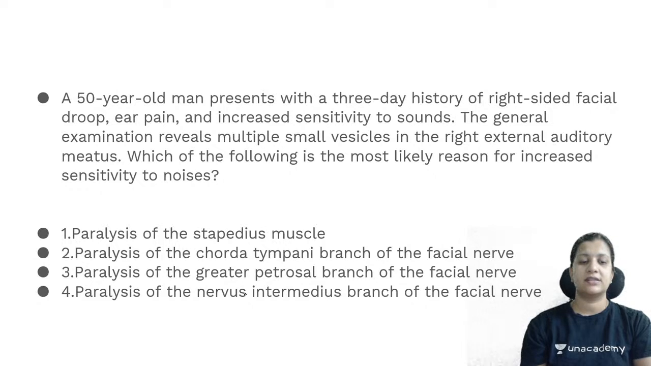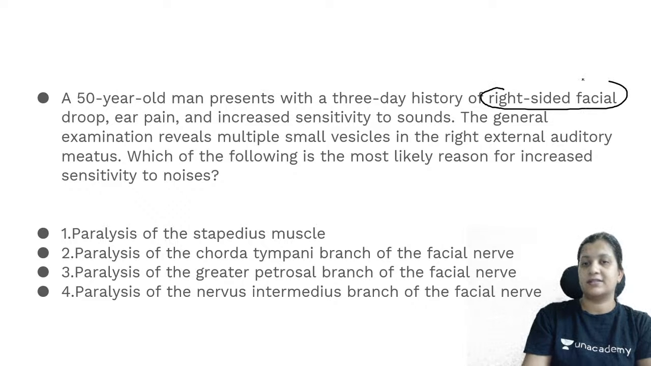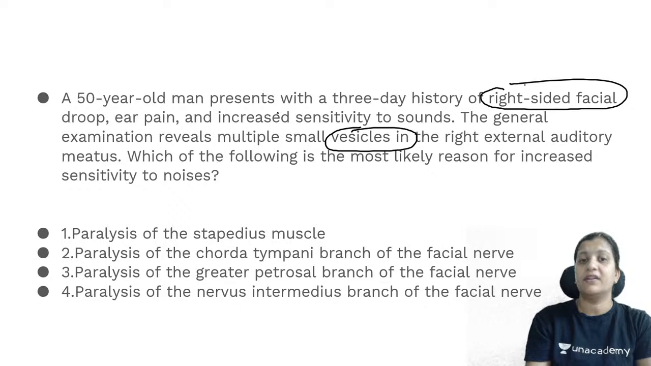I'm waiting for your answers in the chat box. So Roma Chavan says 1. So when they're telling you that there is a history of facial palsy and there are vesicles in the right external auditory canal with increased sensitivity to noises.